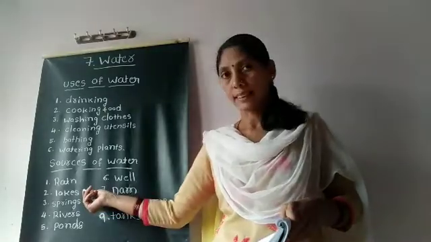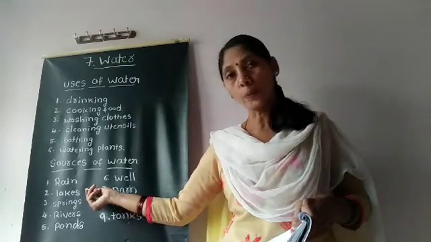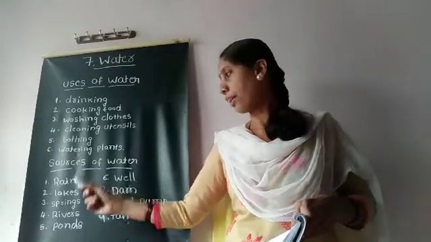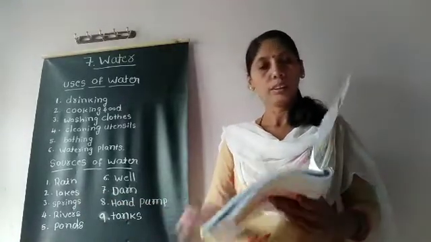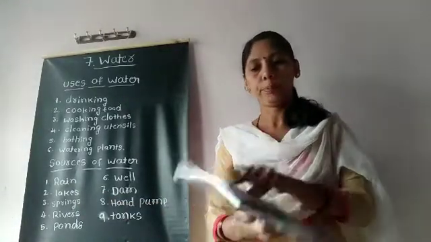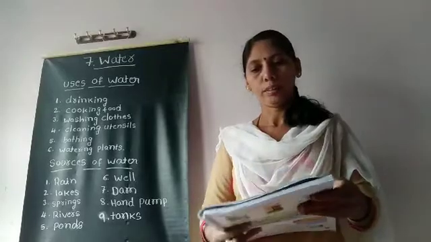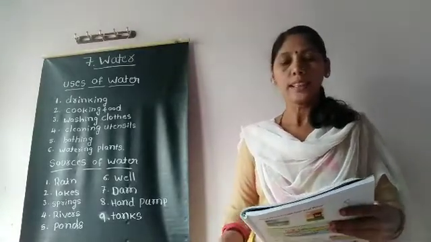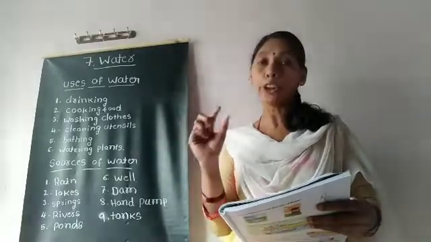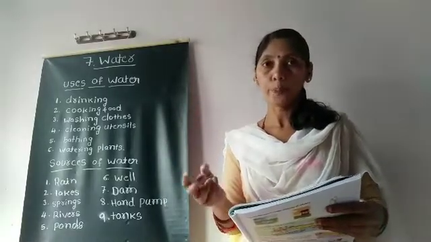Next, lakes. Lakes are also a source of water. Springs. Springs means what? Sometimes water gushes out from underground.